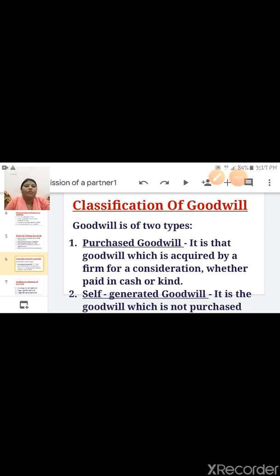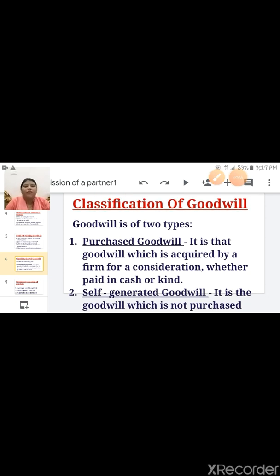Classification of goodwill. Goodwill is of 2 types. First is purchased goodwill. Purchased goodwill is that goodwill which is acquired by the firm for a consideration, whether paid in cash or kind. It means the company has to purchase the goodwill.